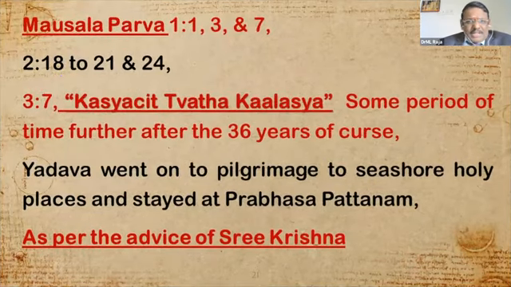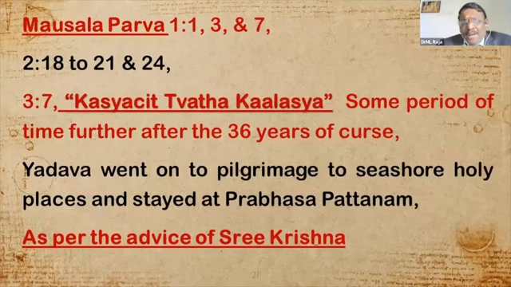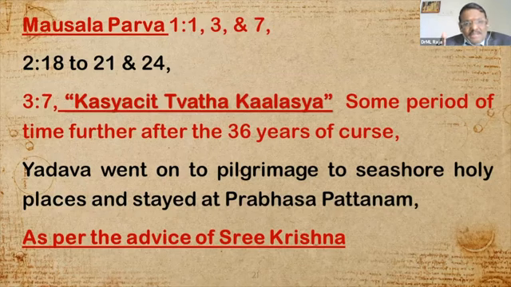It mentions the 36 years of curse, and also in the third adhyaya, 1 and 7 sloka, what it mentions: kasyachit tvadakalasya. That means sometime further after the 36 years of curse. So it is not just 36 years. Kasyachit tvadakalasya, that is sometime more than that.